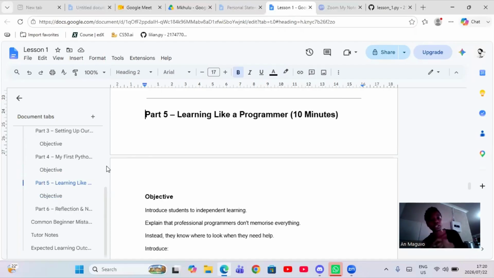Okay, so the objective here is for me to introduce you to independent learning, and explain that professional programmers don't memorize everything, which is very important. I know myself, I'm not so perfect in memorization, so that is why I love coding so much, because you don't have to memorize everything. You just have to use your brain to solve problems, because this is what it is all about. So instead, we know where to look for information, and I think this is a good one. Okay, I'm gonna scroll down.